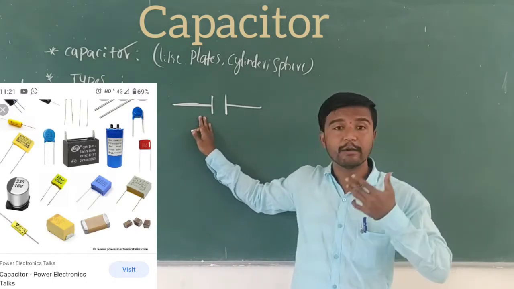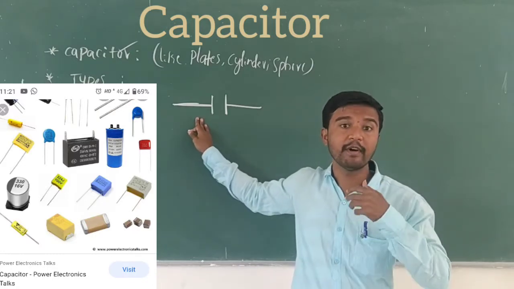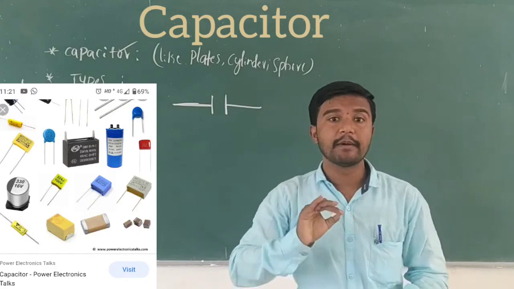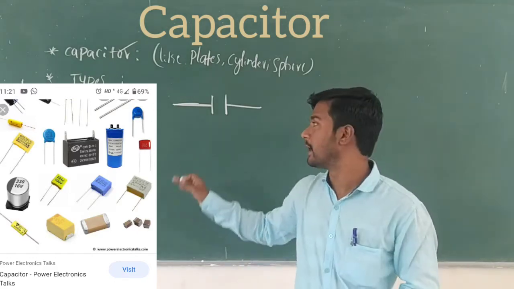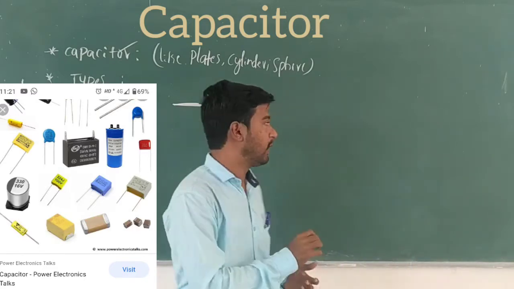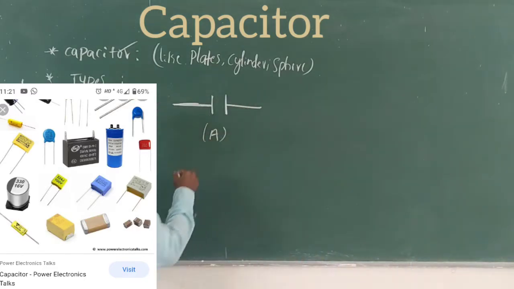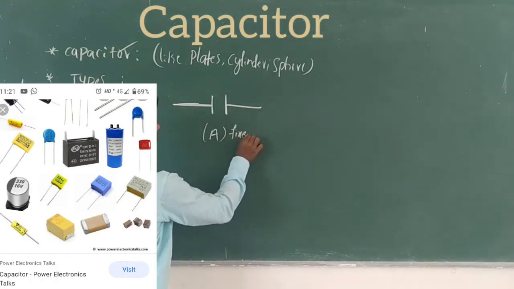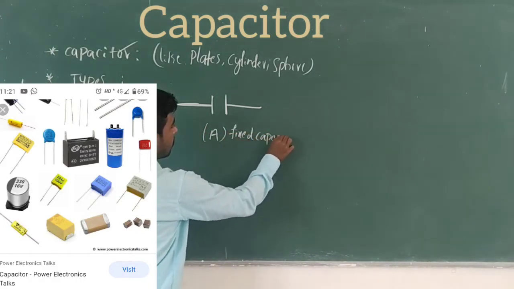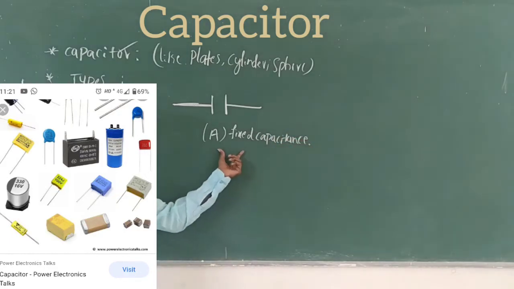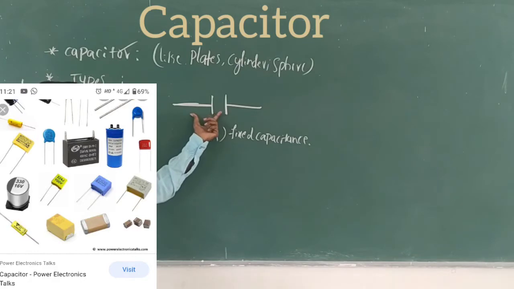This is figure A. This is the fixed capacitance of a capacitor. This is a pictorial symbol.